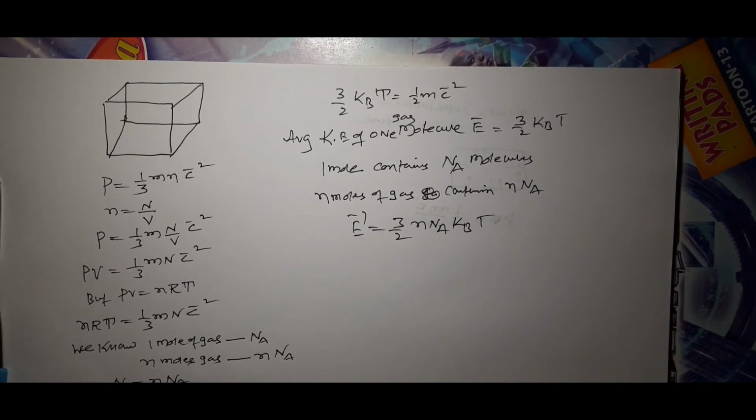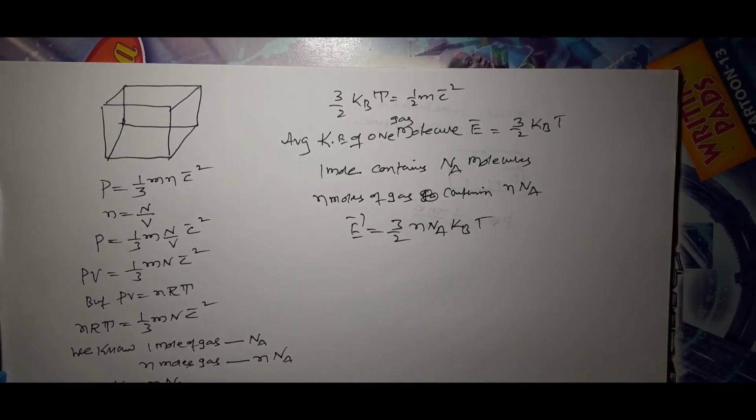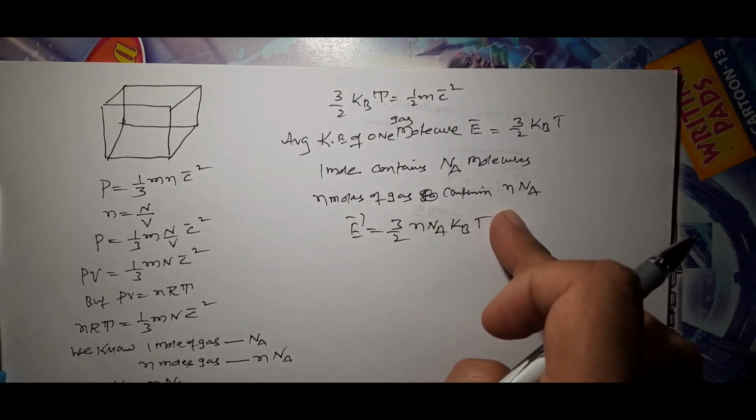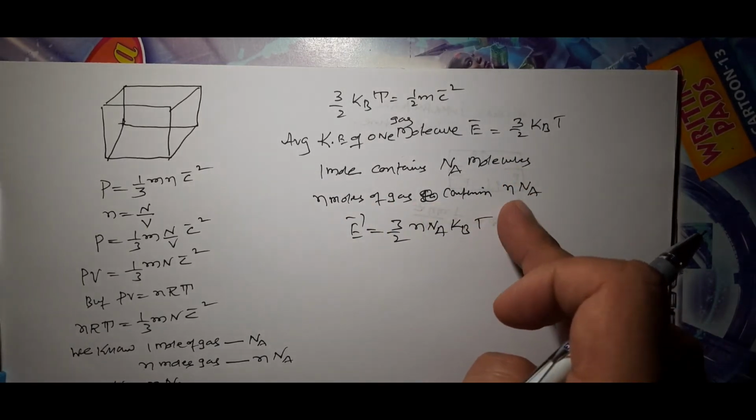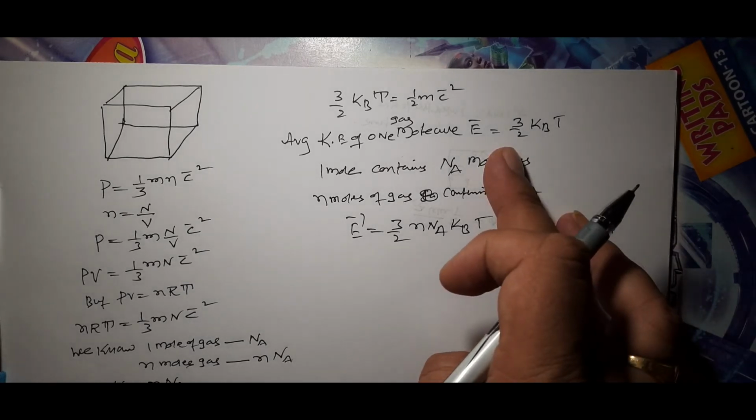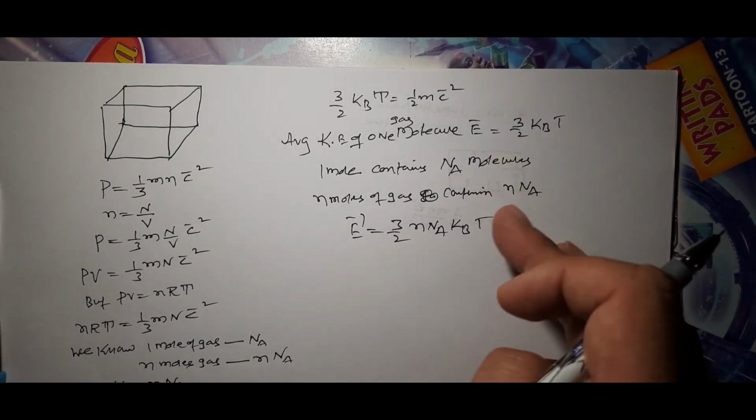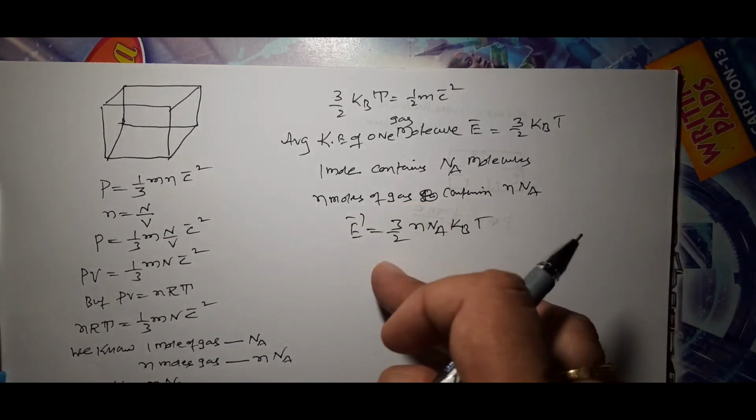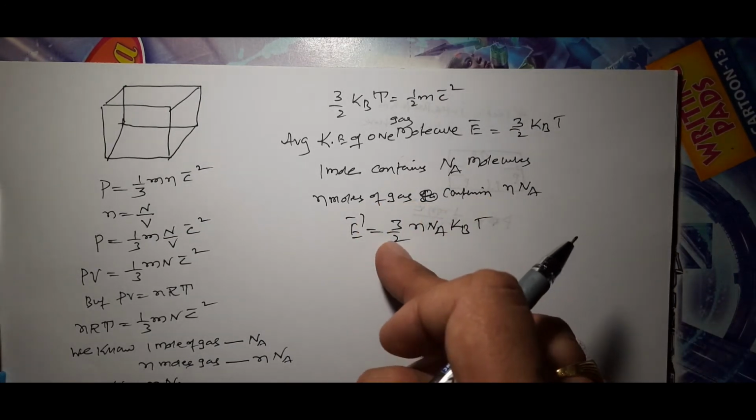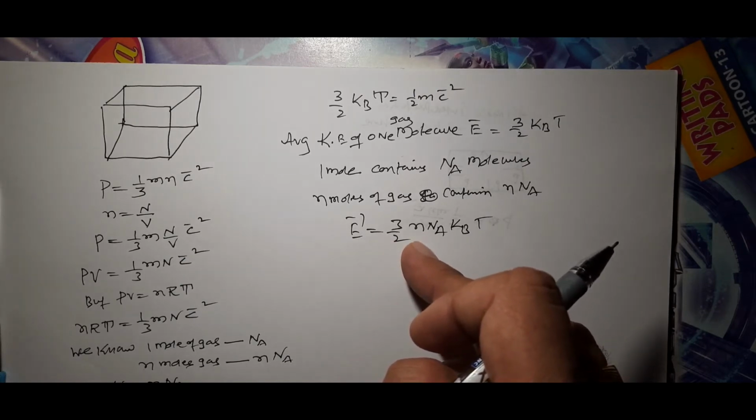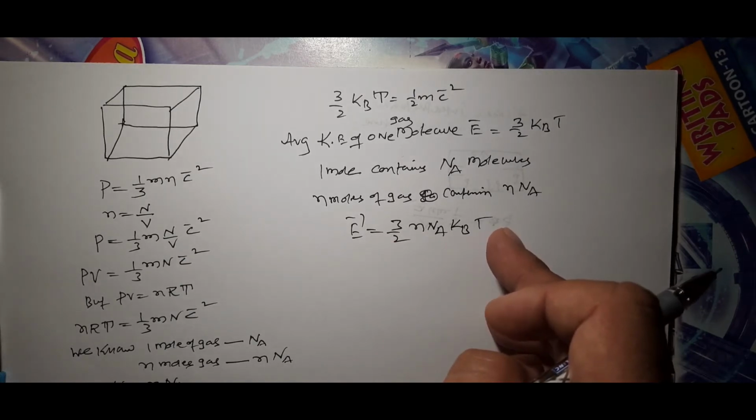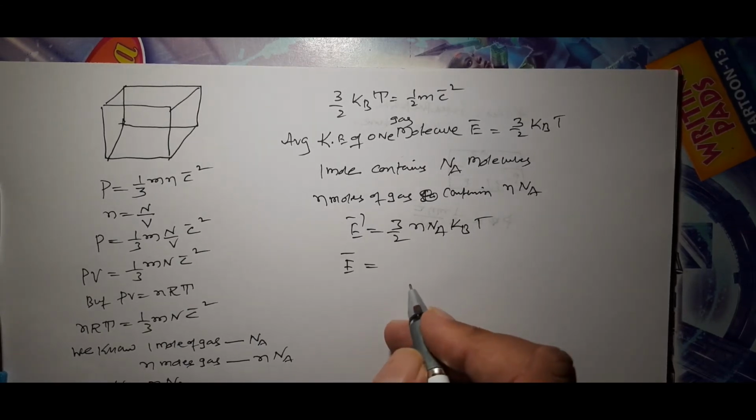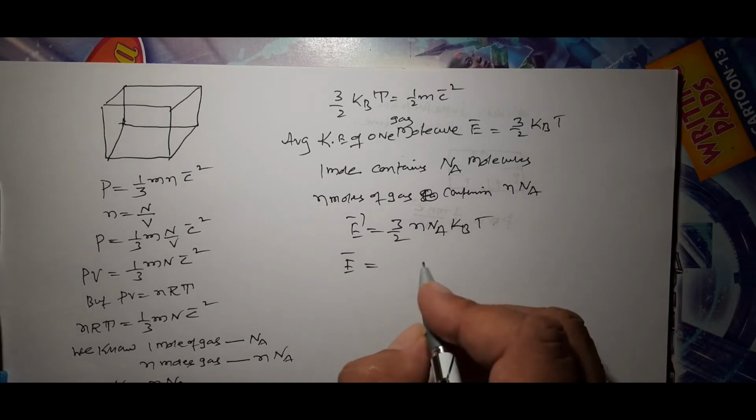1 mole of gas has Na molecules. n moles of gas contain n into Na molecules. So the average kinetic energy of n moles of gas is E bar is equal to 3 by 2 small n into Na Kb into T. That is the average kinetic energy of gas molecules.